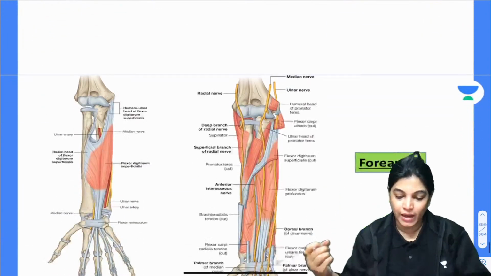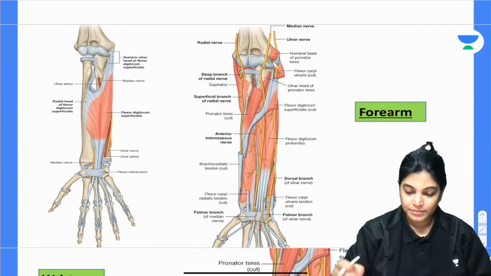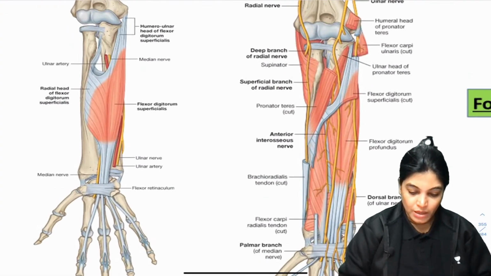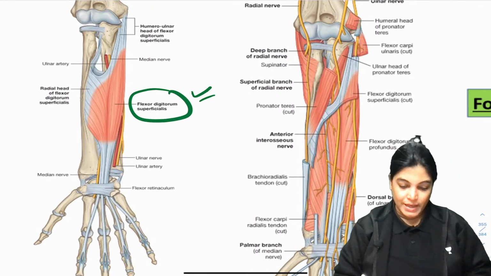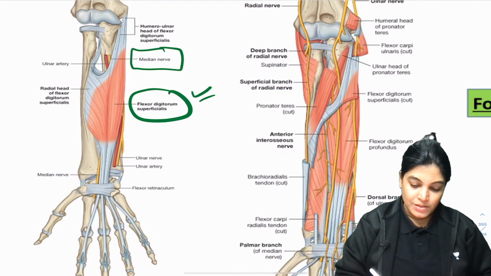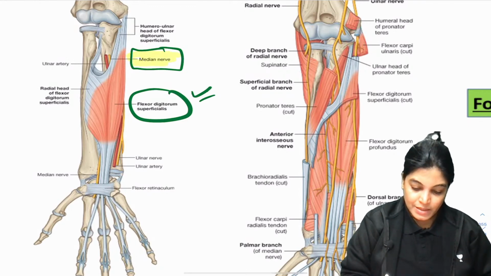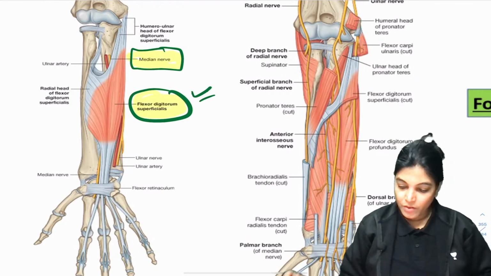Got it? Now, forearm. See here. So what I told you, this is flexor digitorum superficialis, and here you can see the median nerve is traversing just deep to flexor digitorum superficialis. Okay.